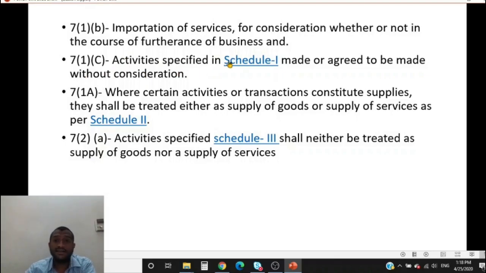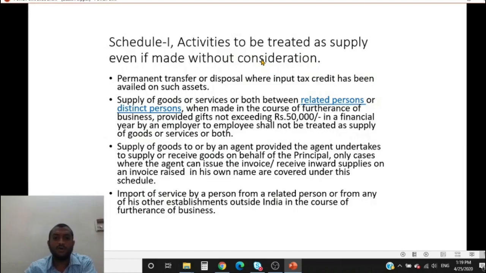Alright, 7.1c, activities. We all know that an element of consideration is essential for it to be a supply as per 7.1 clause A. So the exceptions where there is no need for consideration are given under schedule 1. Let us look at schedule 1: activities to be treated as supply even if made without consideration.